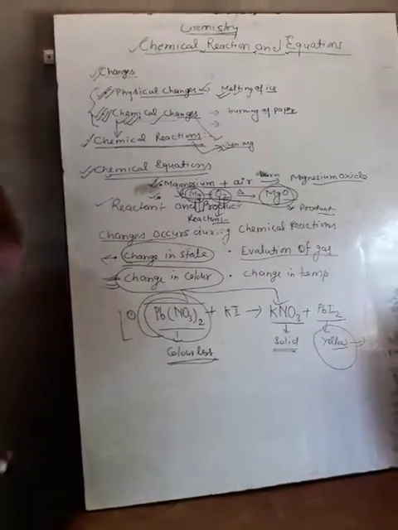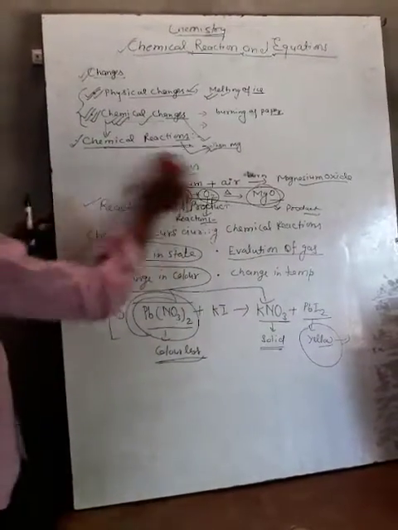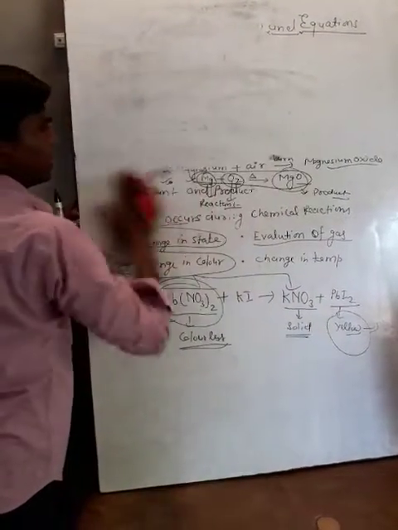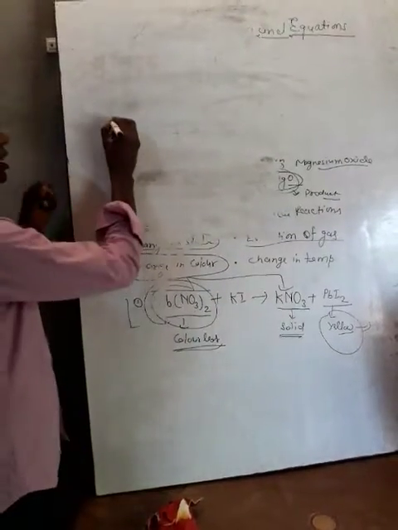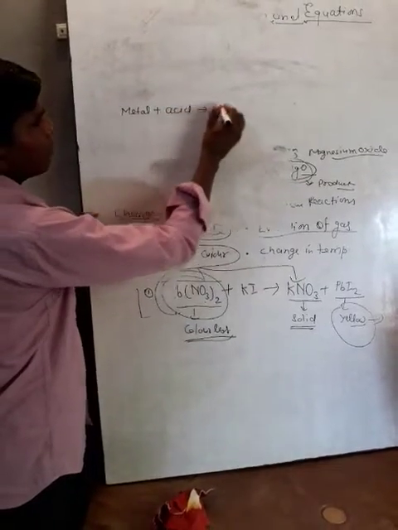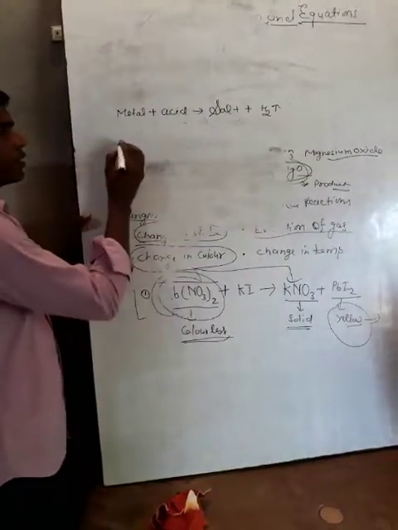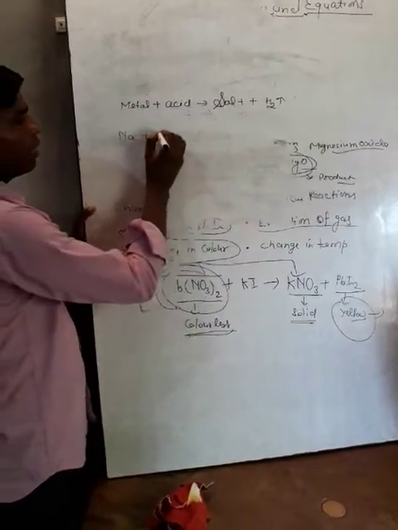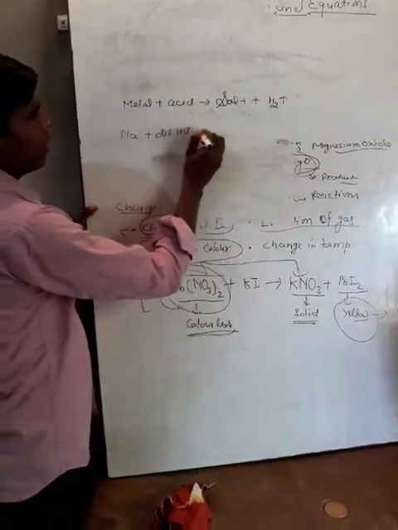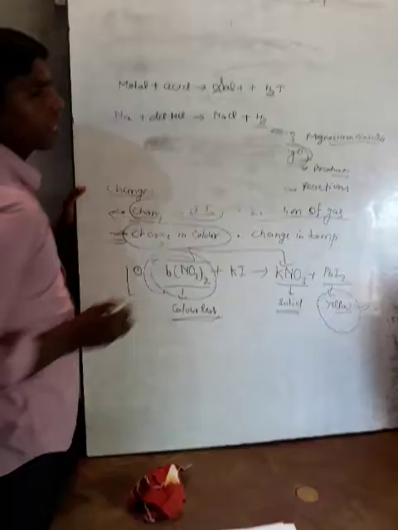For example, we can say that when metal reacts with acid, it will evolve the hydrogen gas. When you take any reactive metal and it reacts with any acid, it will form the salt and evolve the hydrogen gas. For example, suppose you take sodium, it will react with dilute HCl, it will form NaCl plus evolve the hydrogen gas.